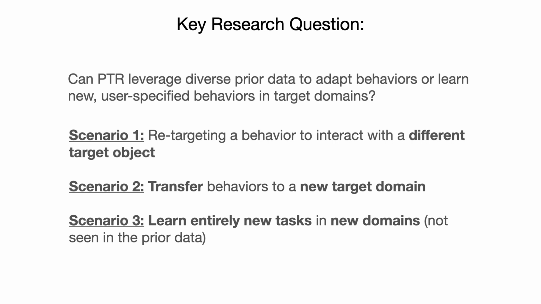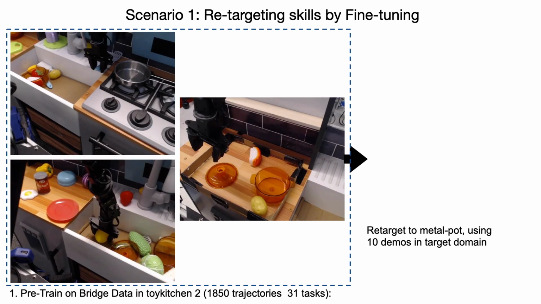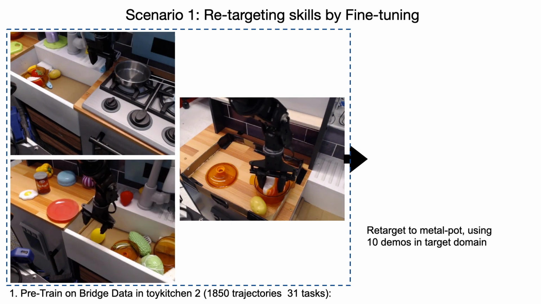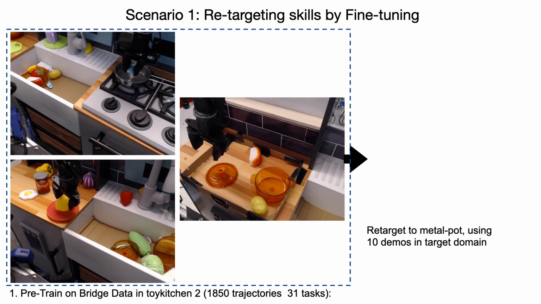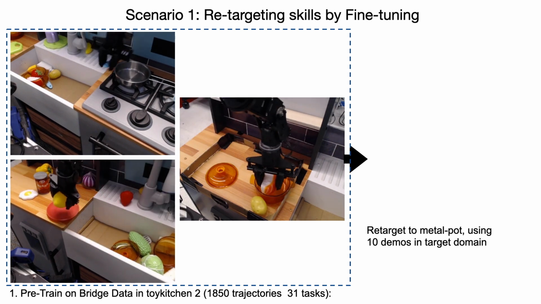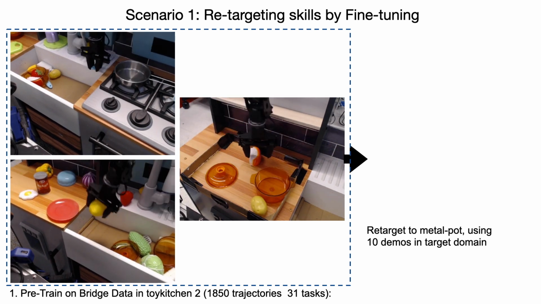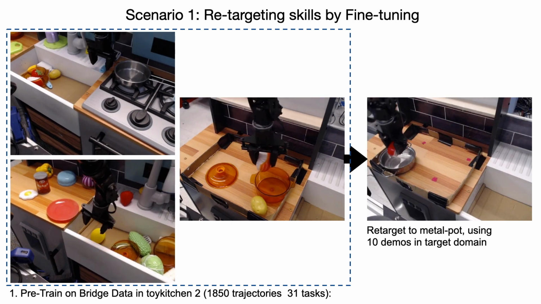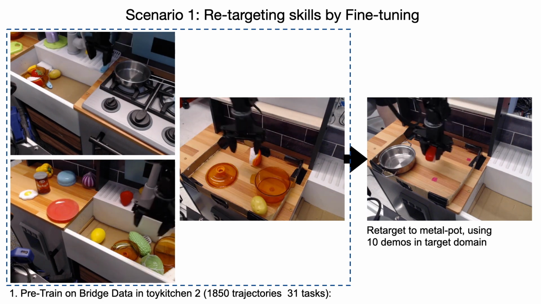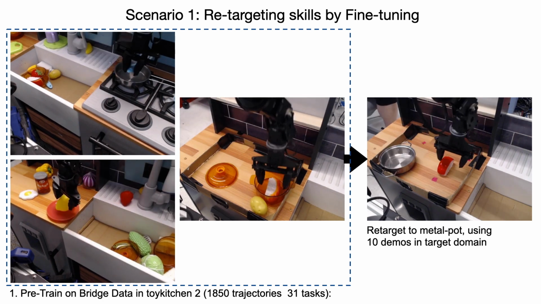Number 2, transferring behaviors to a new target domain, and number 3, learning entirely new tasks in new domains not seen in the prior data. Here we leveraged 1,850 trajectories from 31 tasks in a toy kitchen environment to retarget the put sushi in pot task, which uses a transparent orange pot, to instead put the sushi in a metal pot, based on 10 target domain demonstrations. Put sushi in metal pot has never been seen before in the prior data.